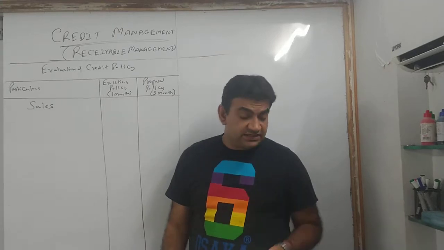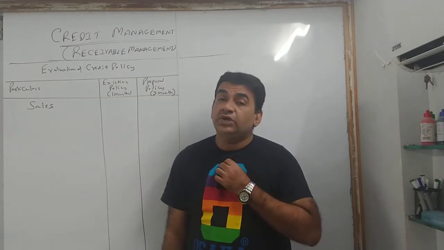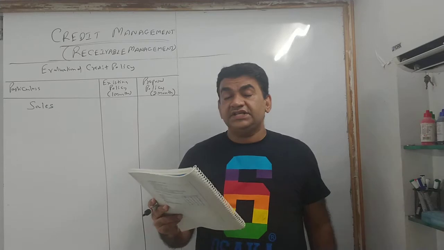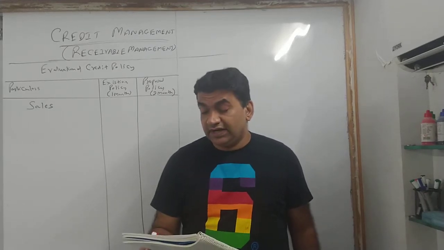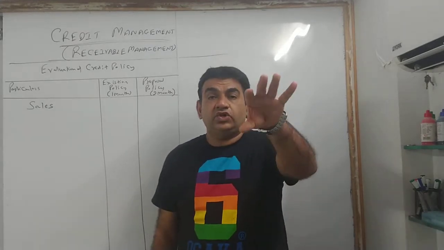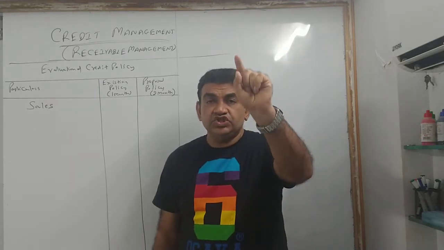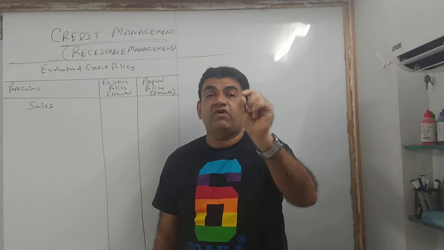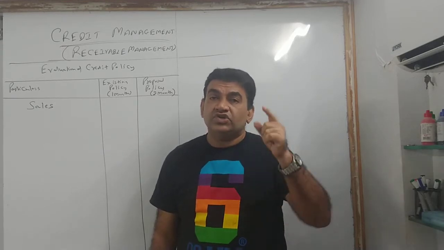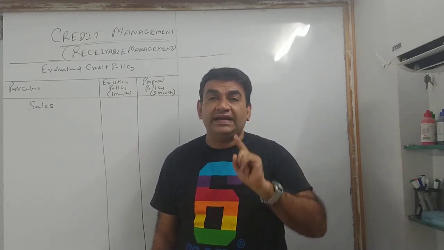Currently what is our sales? My sales is 12 lakhs. Below it is given: selling price per unit is 10 rupees. My total sales is 12 lakhs, and each unit I am selling for 10 rupees. So can I say 12 lakh divided by 10?